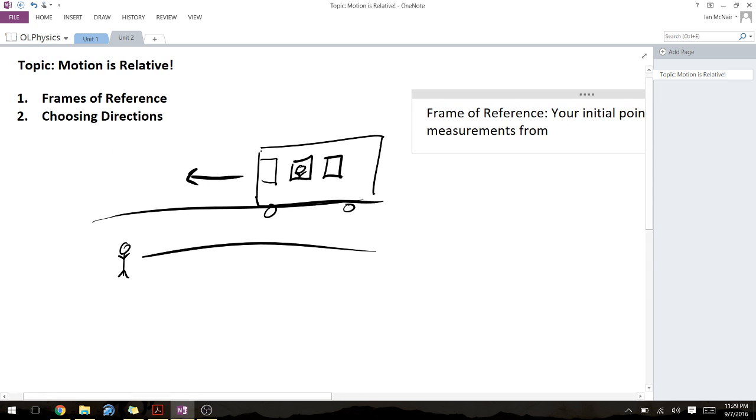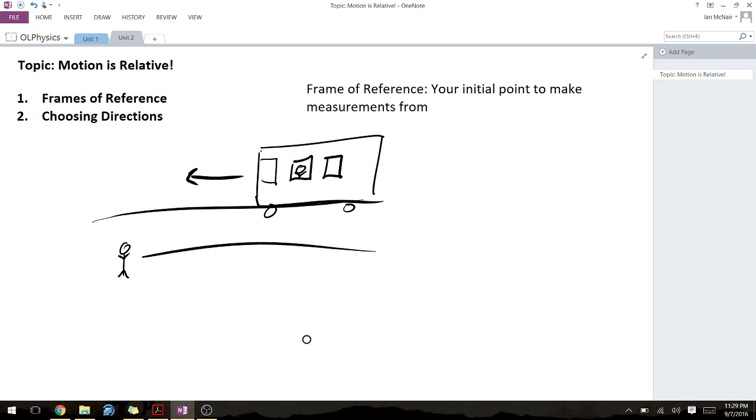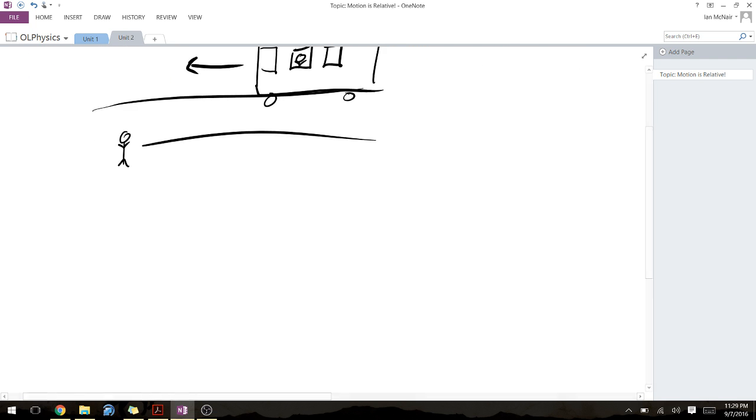So the way, and we're going to go over this more later, the way that you measure if someone is moving is you measure their distance from a certain point. So for us, we're using our frame of reference. If I were to draw this picture again down here, we have us represented as this dot, and we have this bus where over time it moves. And relative to us, it is moving. Right? Our coordinate system, or our frame of reference, is all centered on this point.